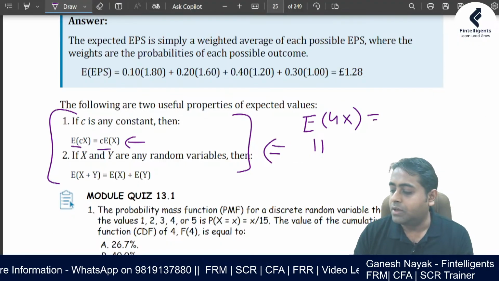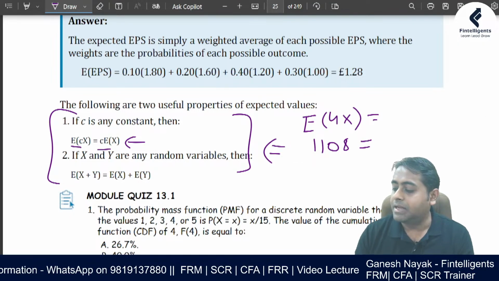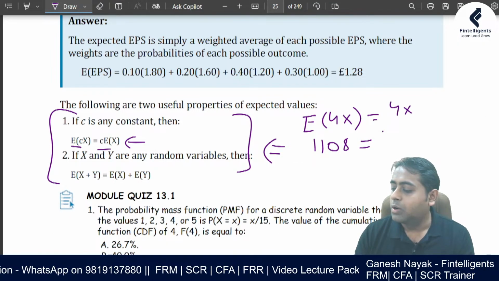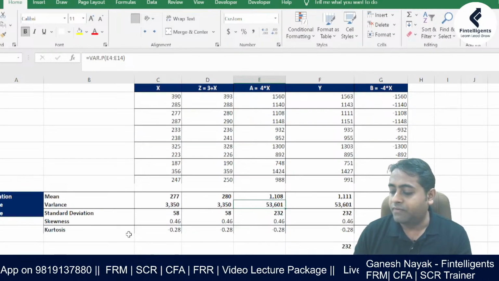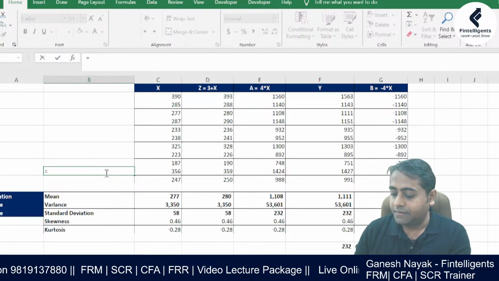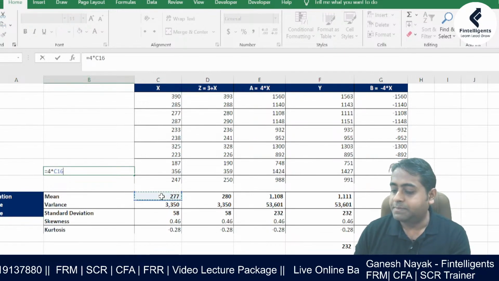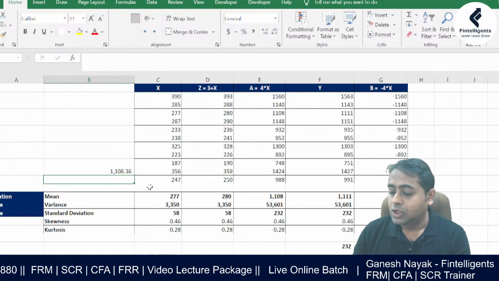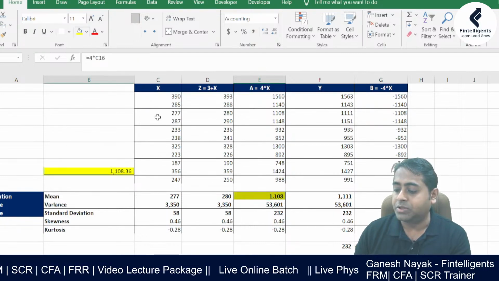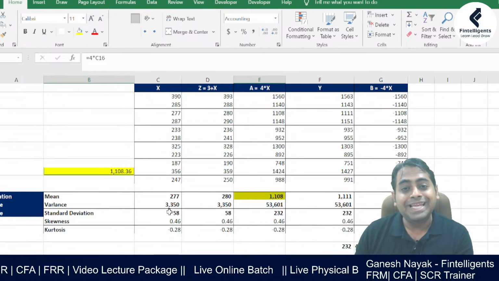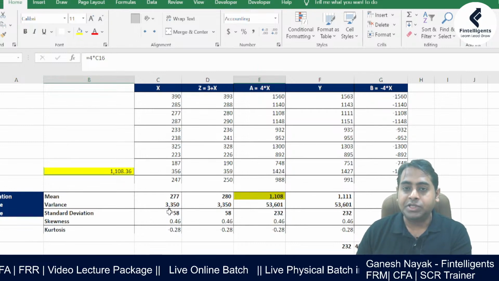1108. Okay. Now can I get the same answer by multiplying 4 to the expectation of x? When I start doing it, I'll be able to find it, right? So it is nothing but 4 into the expectation of x. So I get 1108, which is matching. So both the numbers are matching, correct? So we can apply this logic.